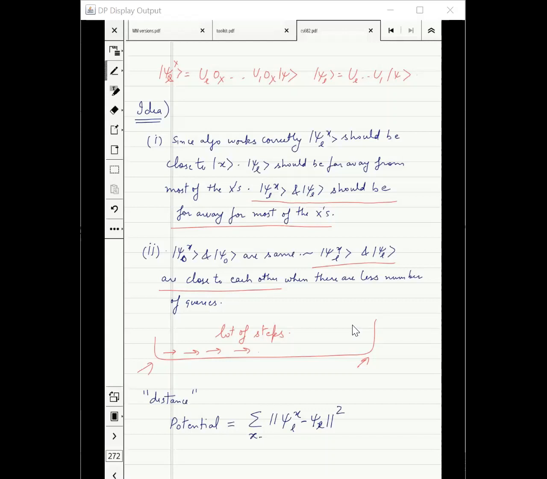We are going to look at this potential function as L increases.